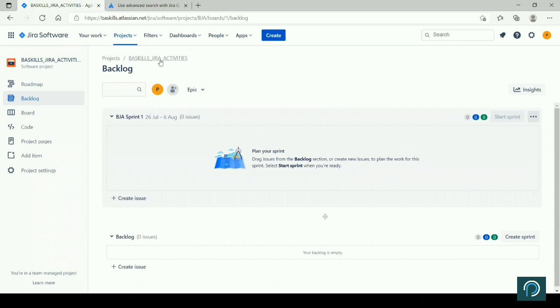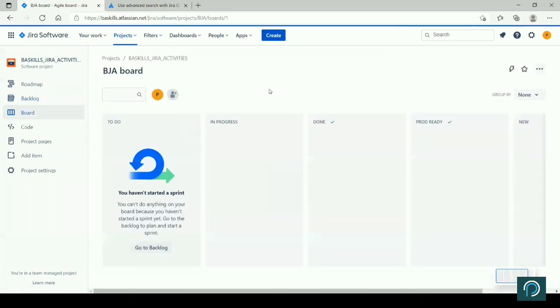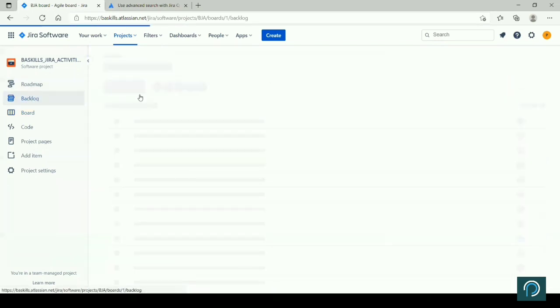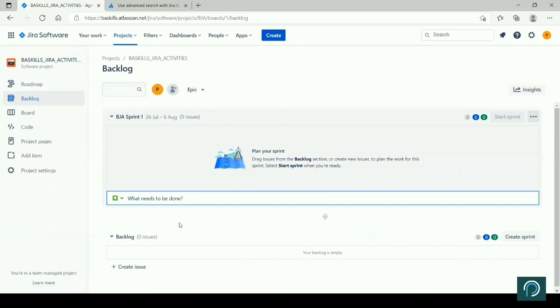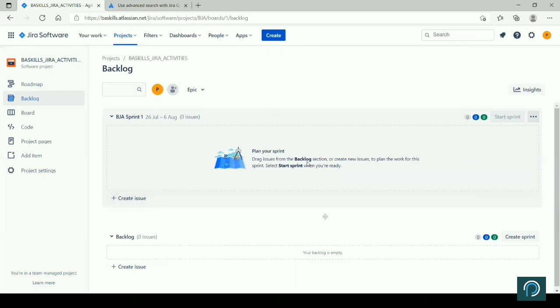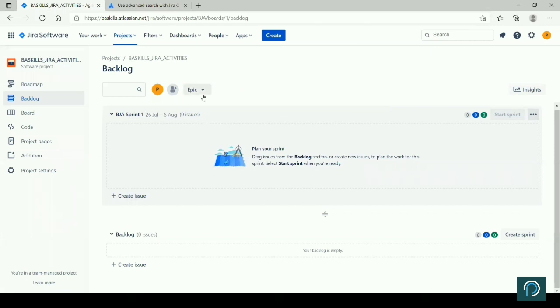Yeah, somehow I'm not sure why I'm not able to see the stories in the list. You have to check further, but ideally what happens is that all the stories that you have created will appear here, and if you have assigned a sprint, it will appear on the sprint also. So the moment you have assigned a sprint, it will appear on the sprint.